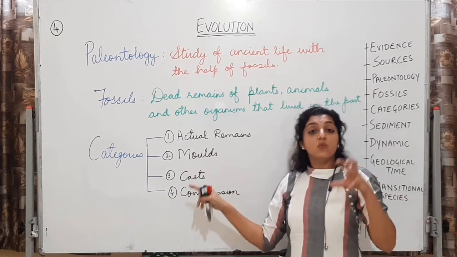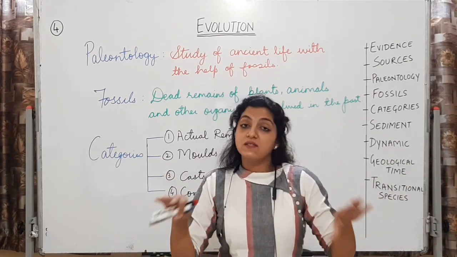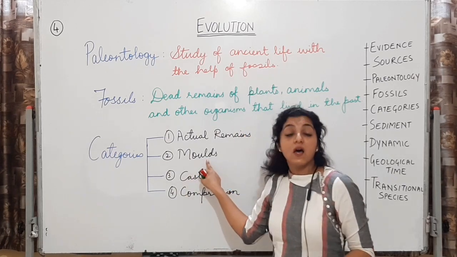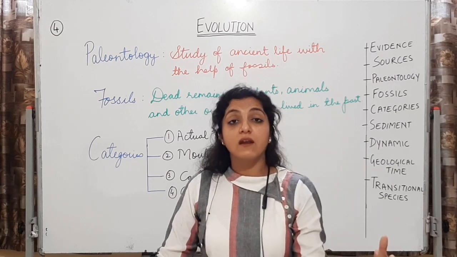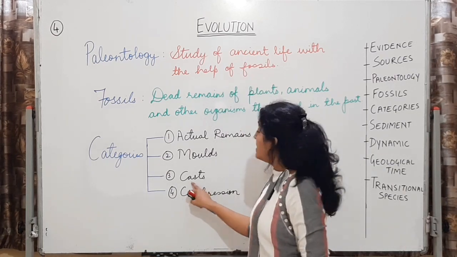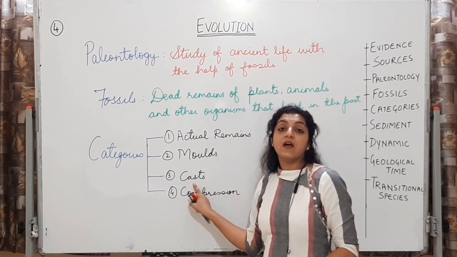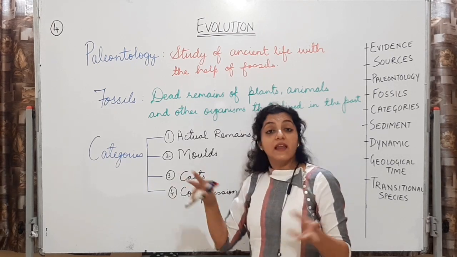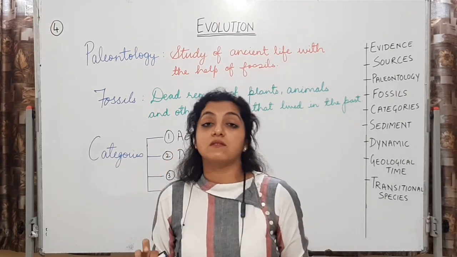Molds is you will get the imprint of the calcified structures in the soil, in the earth's crust. अगर ये molds को pour करेंगे with suitable structure and we will take it out, we can see that this type of structure existed millions of years ago also. We can prepare casts out of it. So ये एक दूसरे के negative हैं. Mold is a negative impression, उसमें डाल के you get a positive cast.